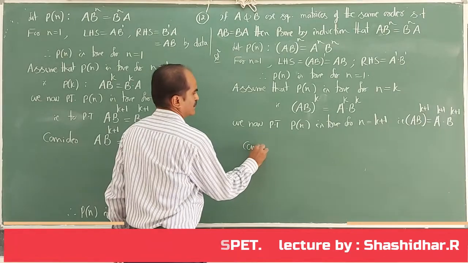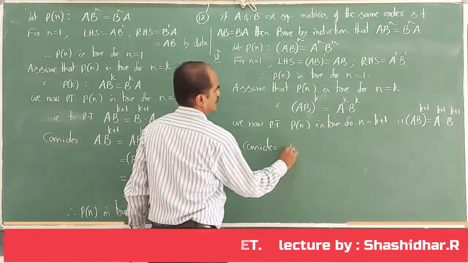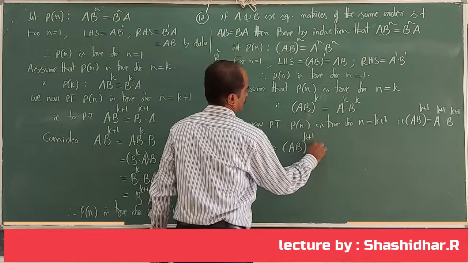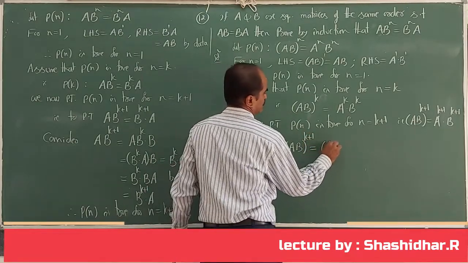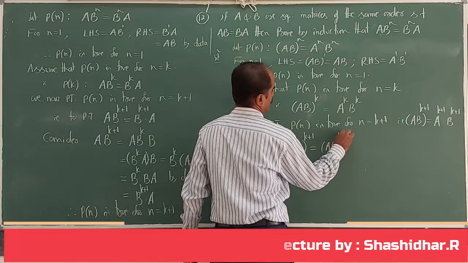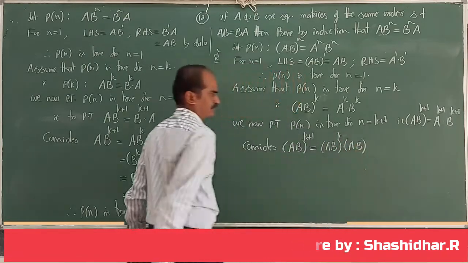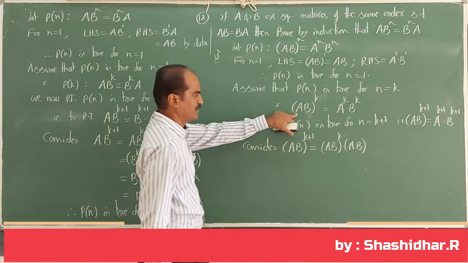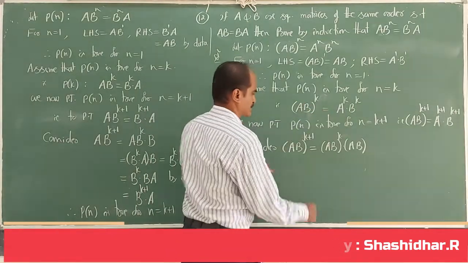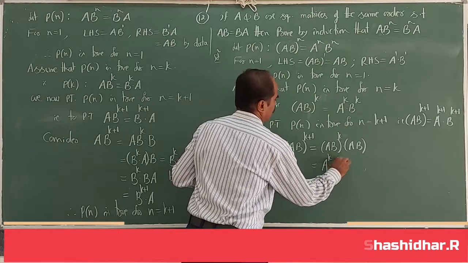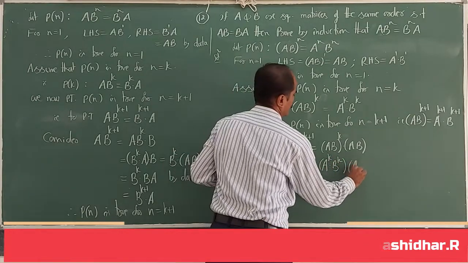For that, consider ab whole to the power of k plus 1. I rewrite this as ab whole to the power of k into ab. In the assumption step, ab whole to the power of k can be written as a to the power of k into b to the power of k. So, it is a to the power of k into b to the power of k into ab.